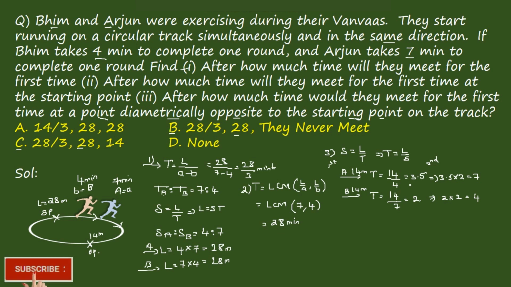See here, this is a non-natural number, but this is a natural number. They will not meet at any time. This is a non-natural number, this is a natural number. So if you consider the second one or third one or fourth one, they will not meet at any time. So the answer is option B.